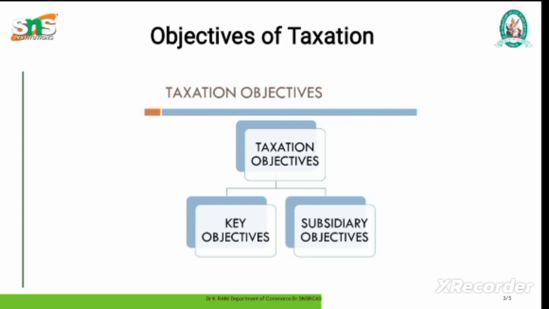Objectives of indirect tax. Here are the key objectives of indirect tax liabilities. The service provider or seller pays indirect tax to the government and the liability is transferred to the consumer.